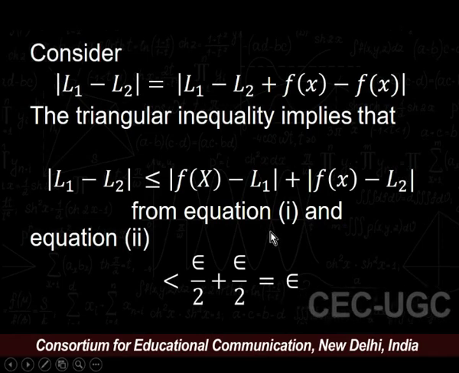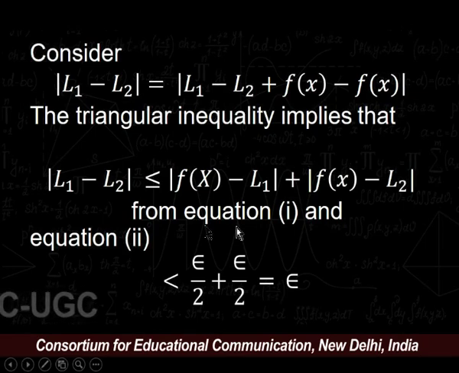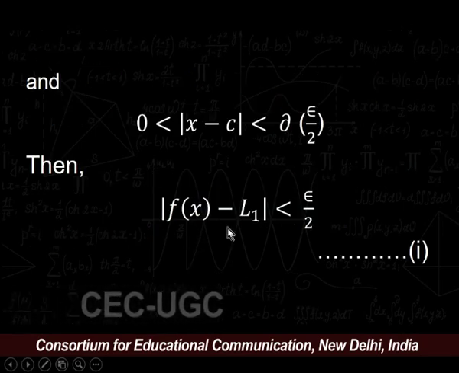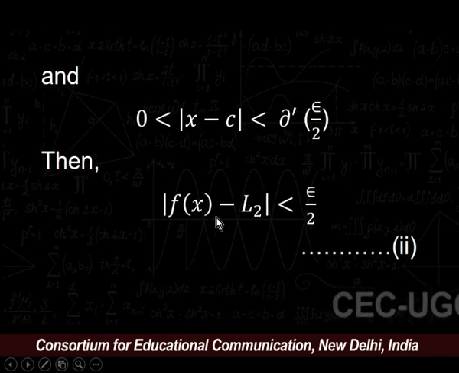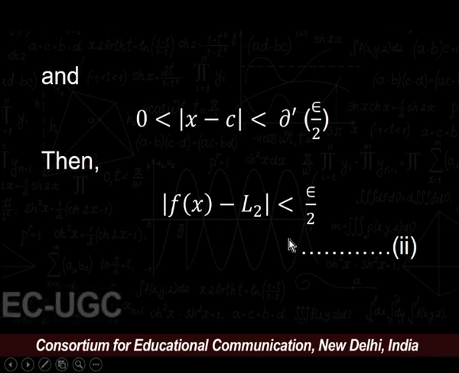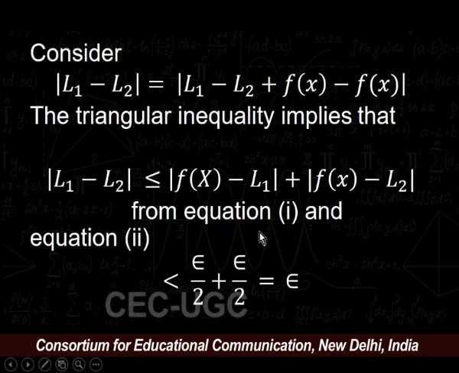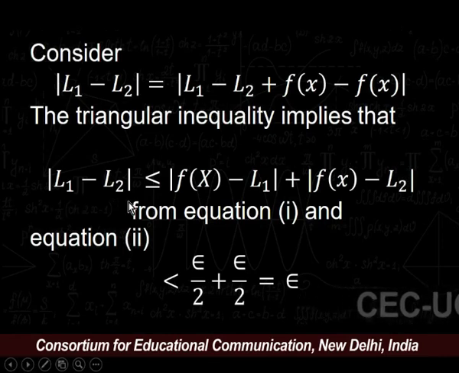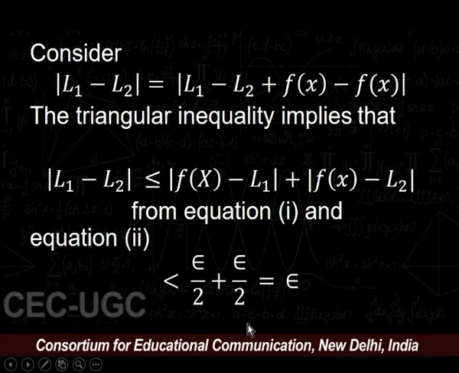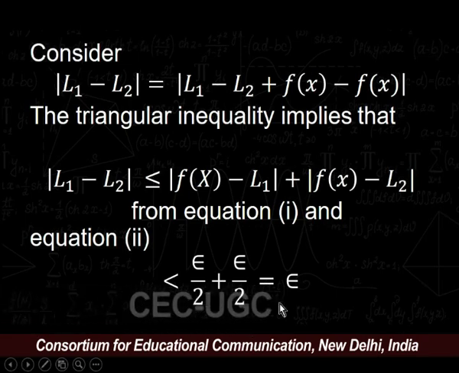Our equation number 1 is modulus of f of x minus L1 less than epsilon upon 2, and our equation number 2 is modulus of f of x minus L2 less than epsilon upon 2. So, substituting these values, we get modulus of L1 minus L2 strictly less than epsilon upon 2 plus epsilon upon 2, which equals epsilon.